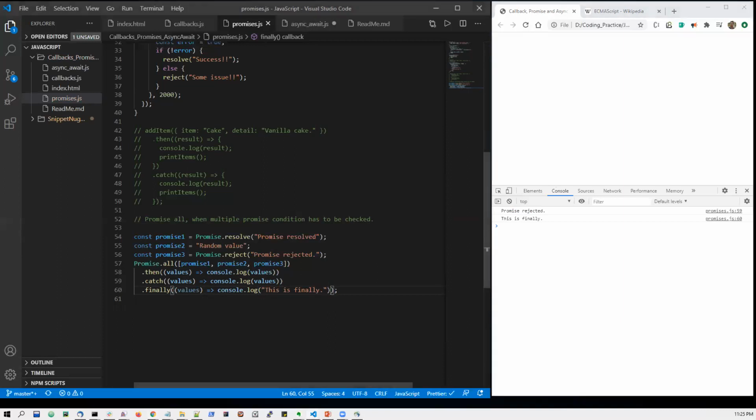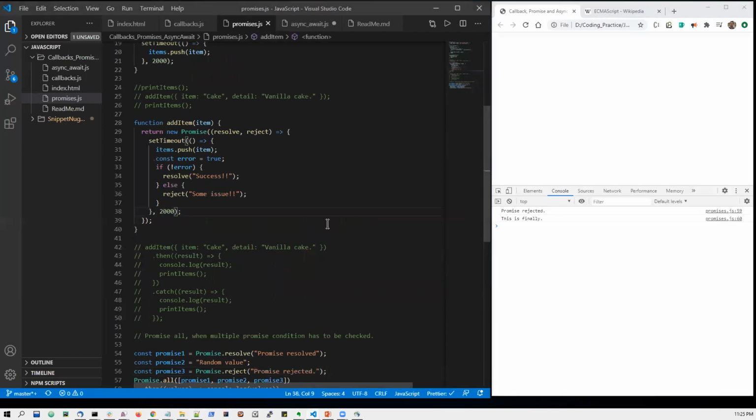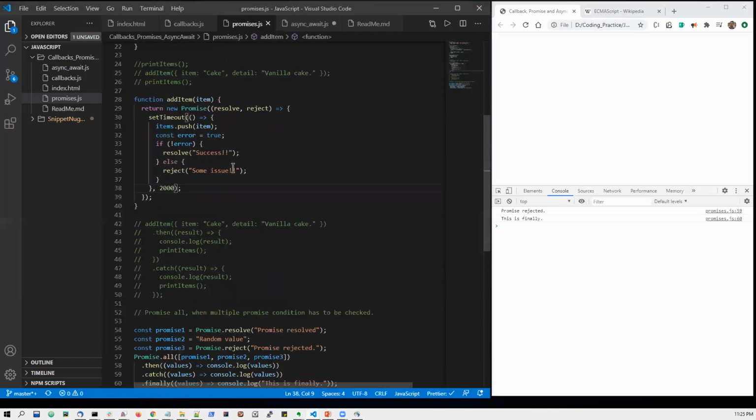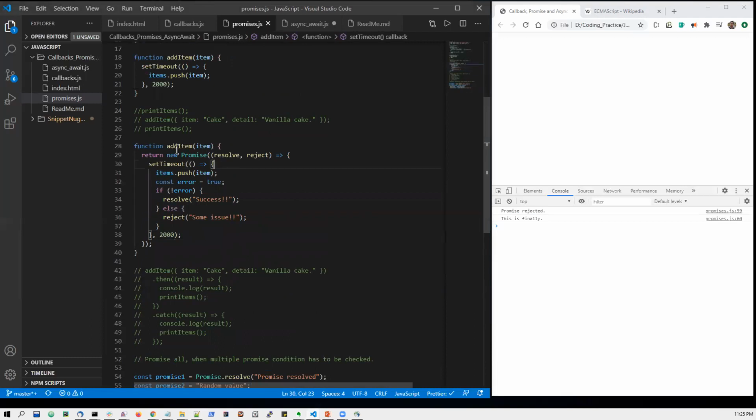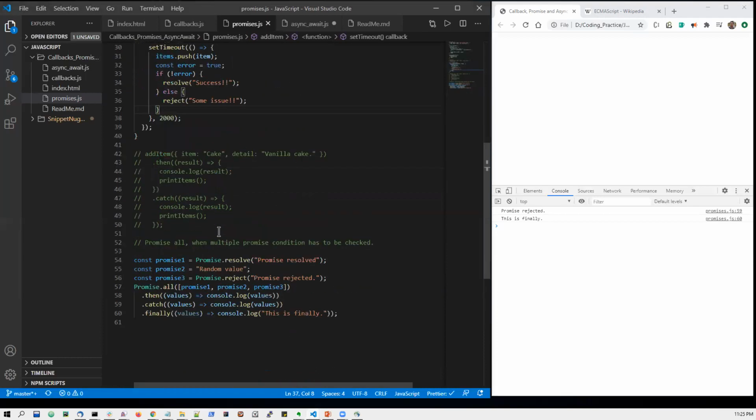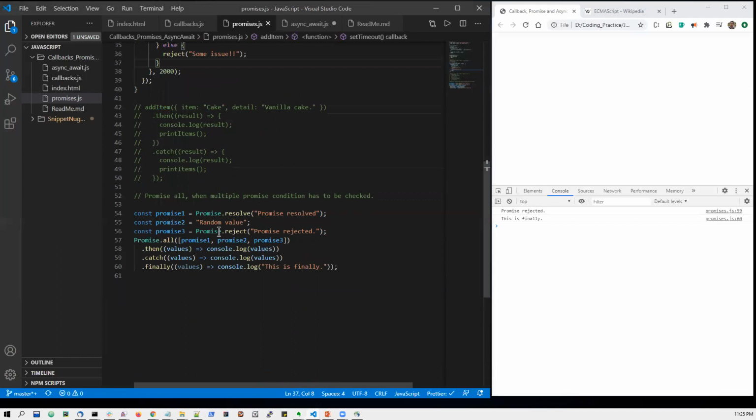So this is all about promises, how they are handled, and how we execute resolve and reject here. We can see that based on the timing, we are able to perform this add items in an appropriate way, just like callbacks do, but in a much more organized way using these five keywords. But there are a few shortcomings: resolve, reject, then, catch, and finally are too much to remember and handle. So are there any simpler ways?